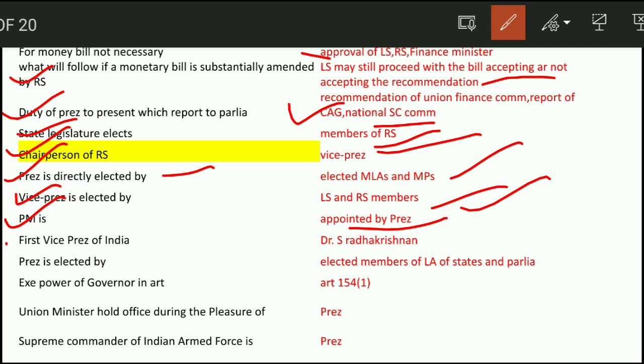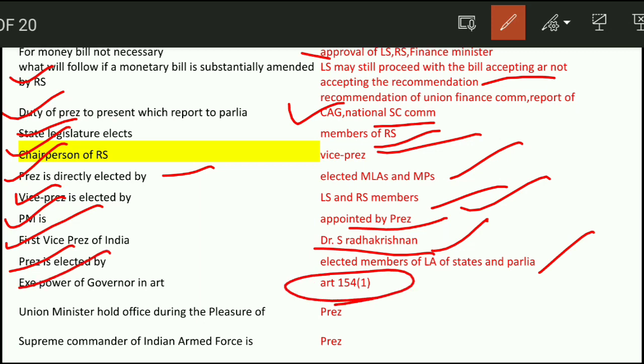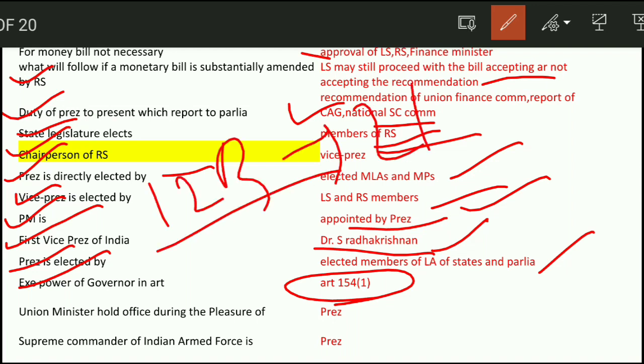Next question. First Vice President of India, Dr. S. Radhakrishnan. President is elected by elected members of legislative assemblies of states and Parliament, and no nominated members take part. Executive power of governor is defined in Article 154(1). And for the President, ordinance power is under Article 123. For governor, it is 213. So 123, 213. You can remember like that.